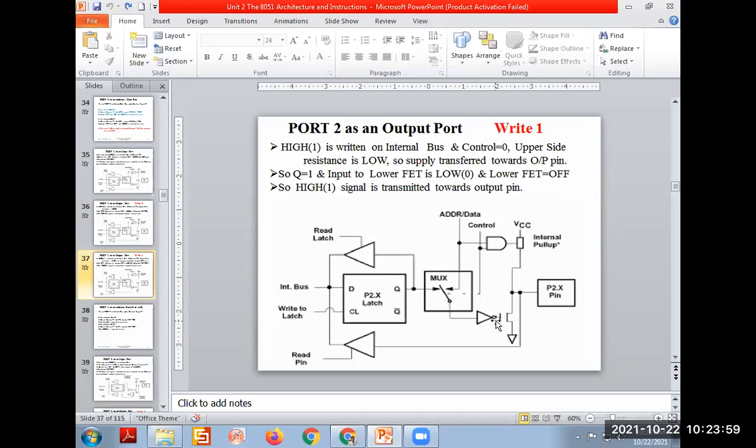Inverter output 0 means the FET will be off. FET off means VCC goes to the output pin, so VCC is directly connected to port 2.x, which means the port is at the high level. So writing 1 means a high level signal on the port pin.